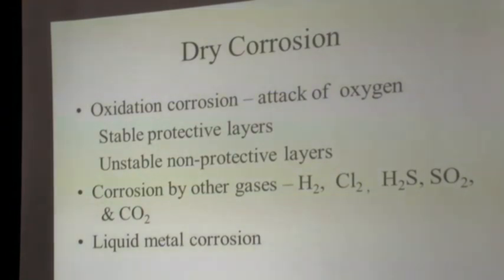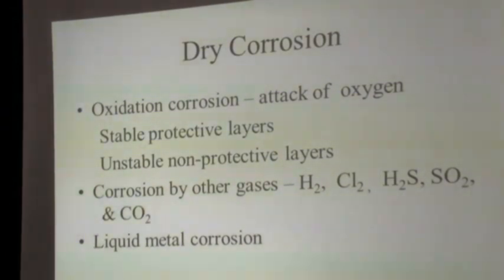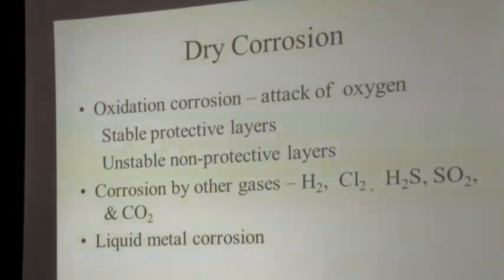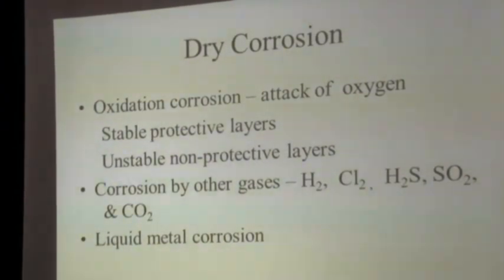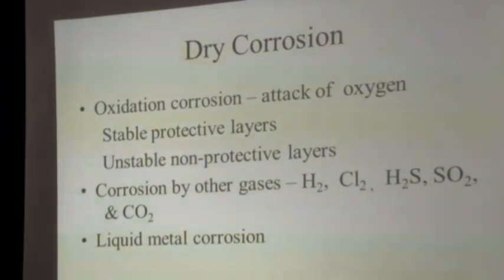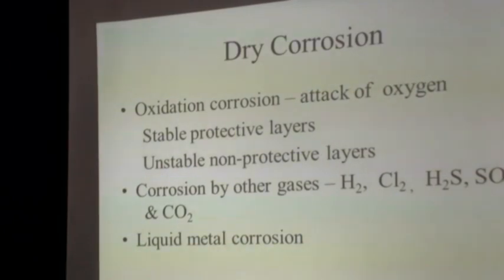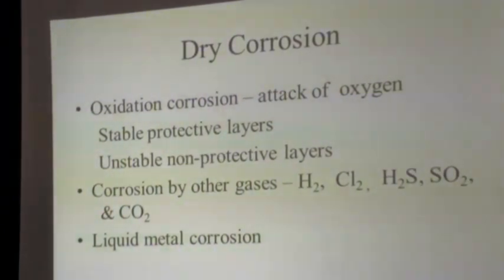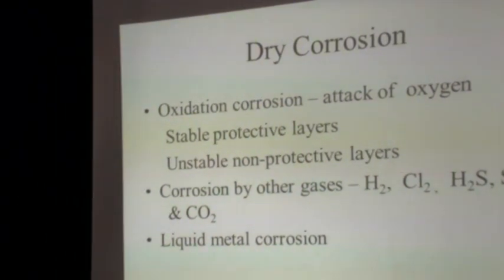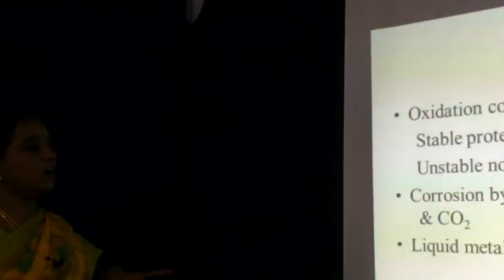So in the case of chlorine, if you see tin, when it comes in contact with a gas like chlorine, we get a volatile layer formed, which is stannic chloride, SnCl4. So this is another type of dry corrosion, where you don't have any aqueous medium, just the metal coming in contact with the atmosphere, and the atmospheric gases have the chance of undergoing reaction with the metal surface. And the last type is liquid metal corrosion.